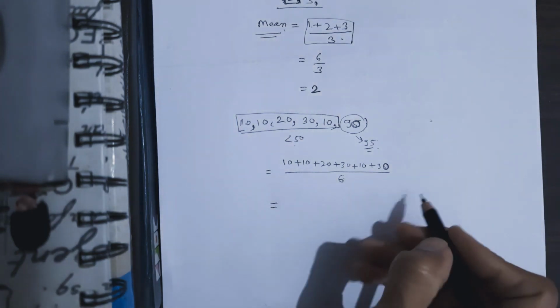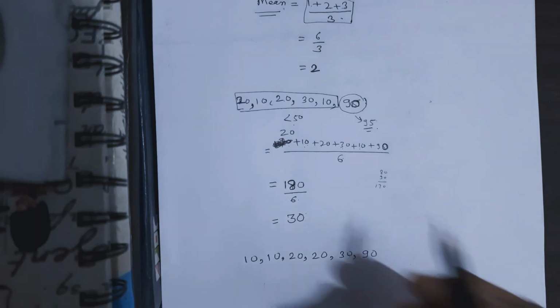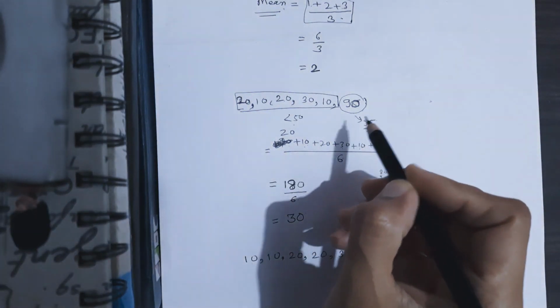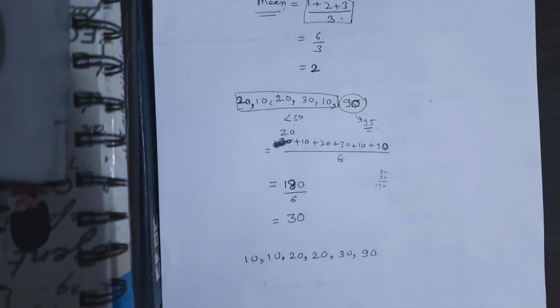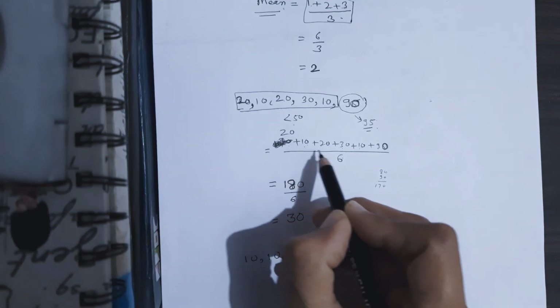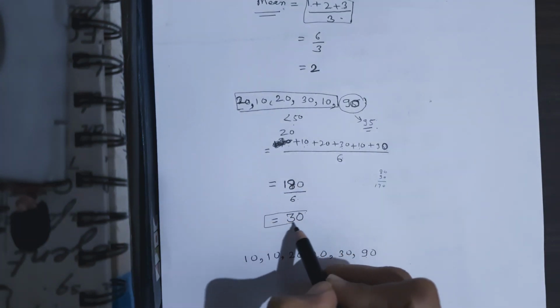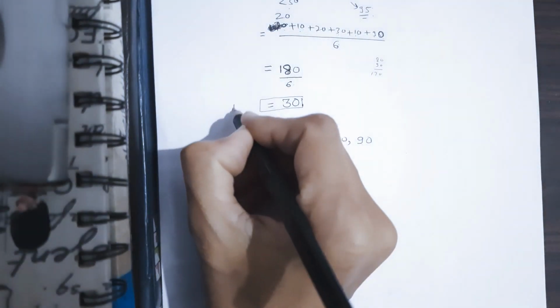Let's just calculate how much it is. Here I just change this number to 20 to make the calculation simple, I don't want a decimal value here. So calculating the average, it comes out to 30. So this is my mean.